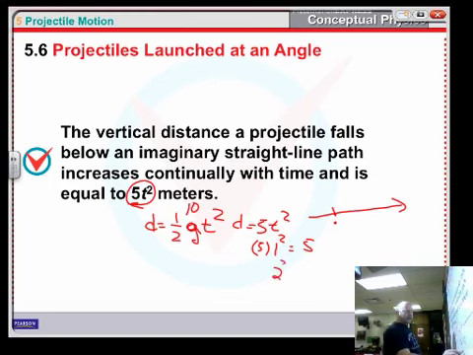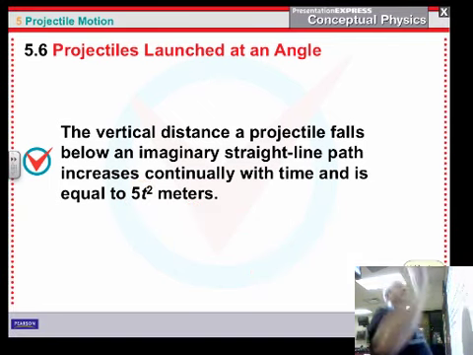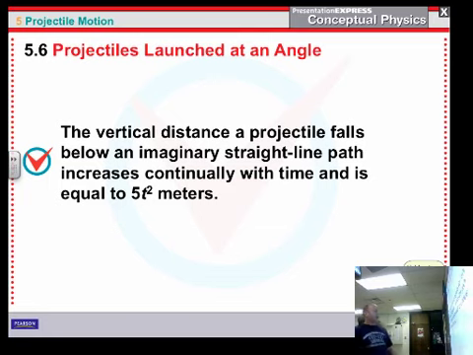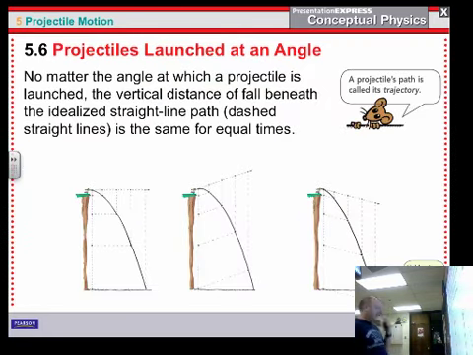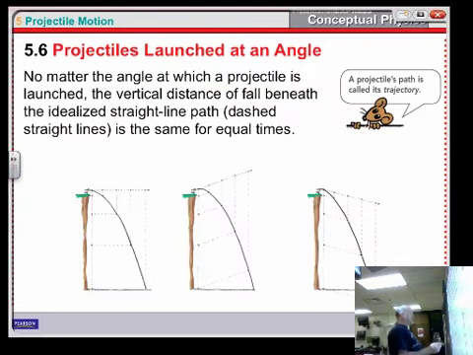After 2 seconds, it will be 20 feet below the line. So that's where we get that curved path. No matter what angle we throw it at, it's always going to be that same distance below the line. Okay, so here we go. So here's my first example.